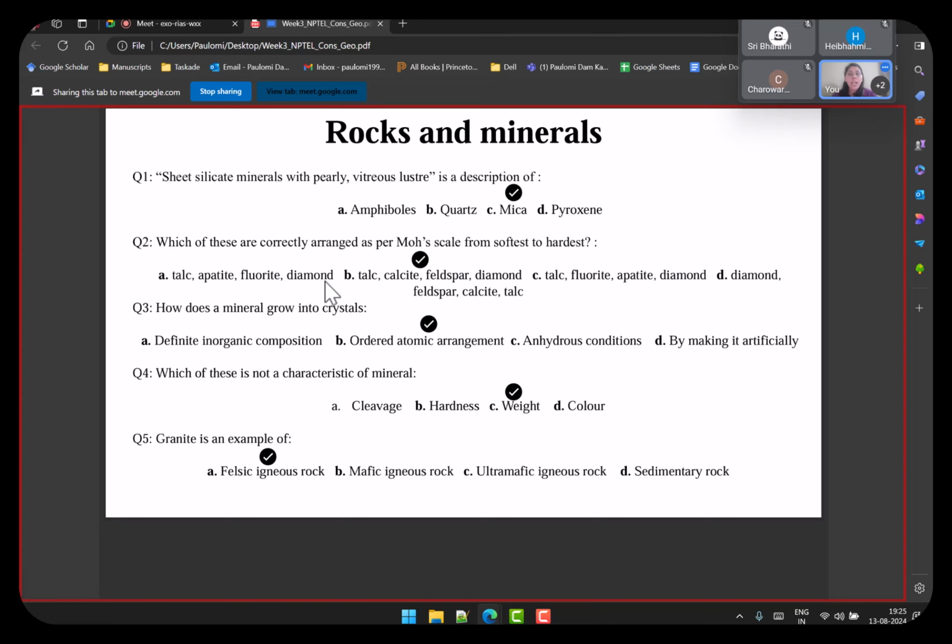Next was, which of these is not a characteristic of a mineral? This is what we had discussed in the points that I had discussed for minerals. Weight was not a feature. We had discussed cleavage patterns, hardness of the mineral, and color, but not weight.